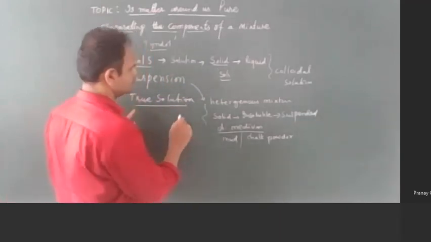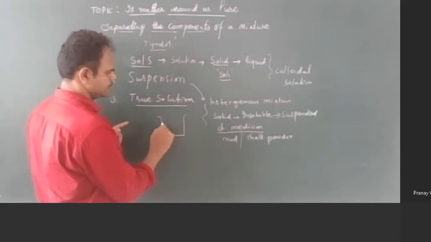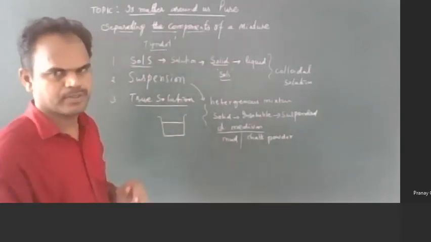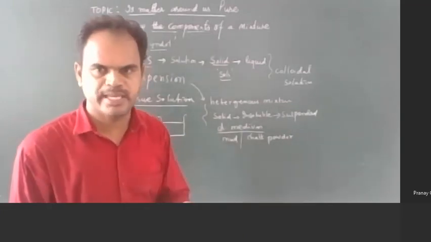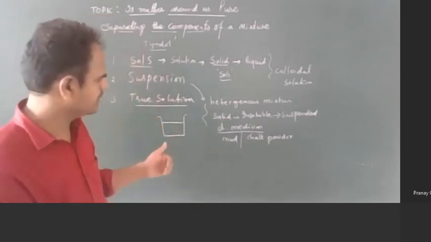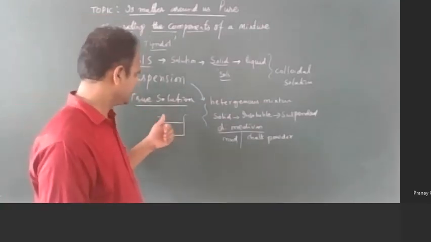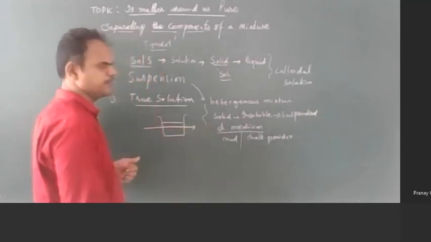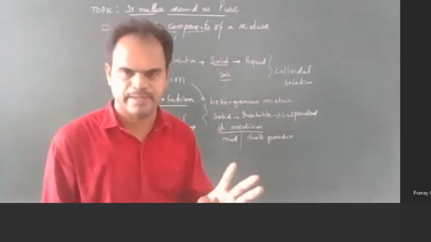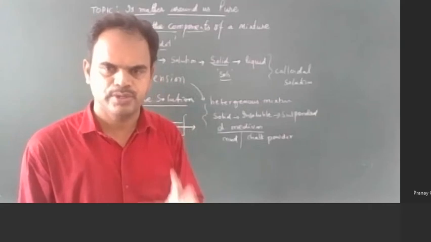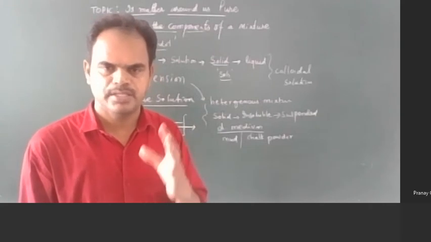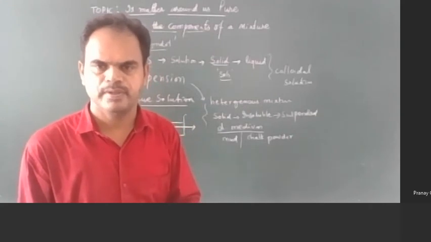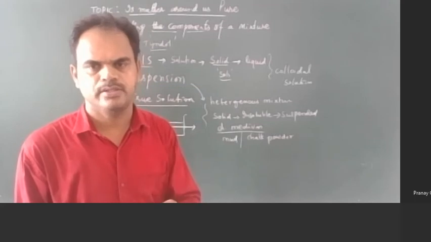And in a true solution, the solution is clear. Solute is present in the solvent. So it is a very clear solution. When light passes through this true solution, it is very clear, no Tyndall effect. Sugar solution is a true solution, salt solution is a true solution, right?